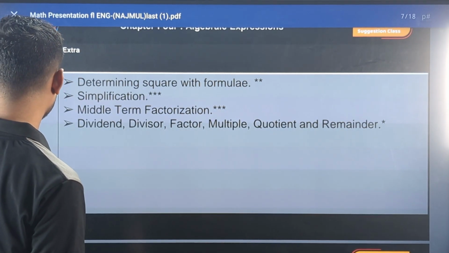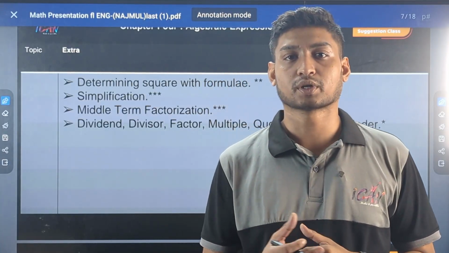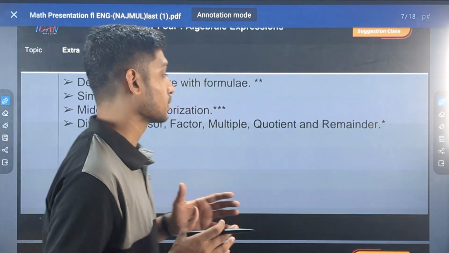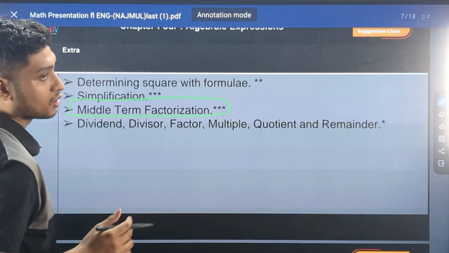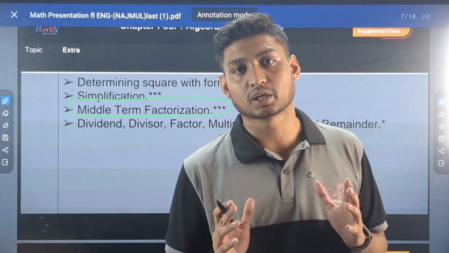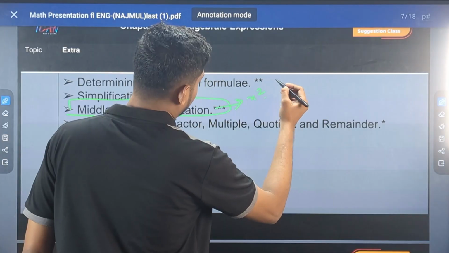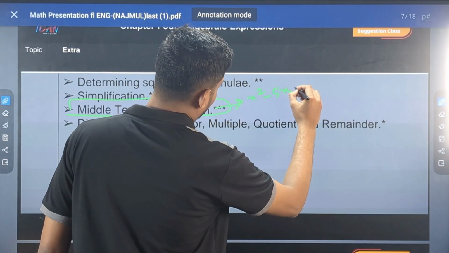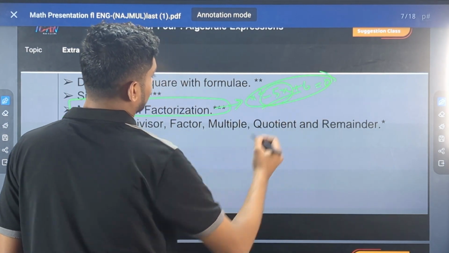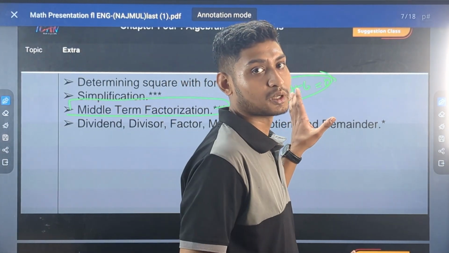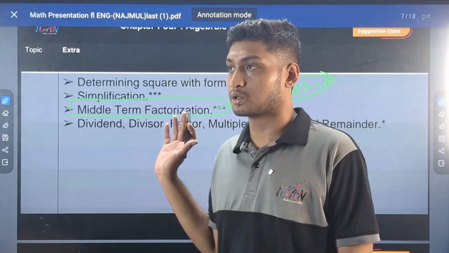Okay, so here are some more additional things which are important from chapter 4 if you are sitting for the cadet college admission test. So let's look at what those important things are. Middle term factorization. Whenever you are solving an equation, you have to know the concept of middle term. So what is middle term factorization? Suppose I am writing an equation x square minus 5x plus 6 equals 0. Here the middle term is minus 5x, and by splitting this middle term into 2 terms, you have to solve this equation. This is a very important part of this chapter.